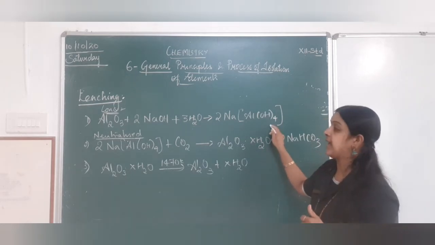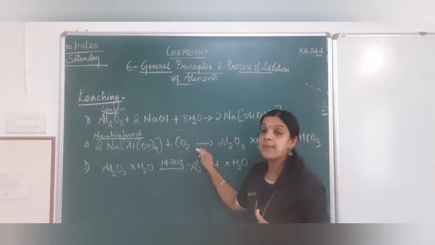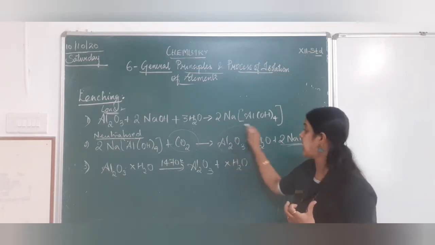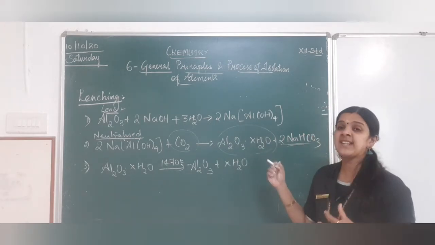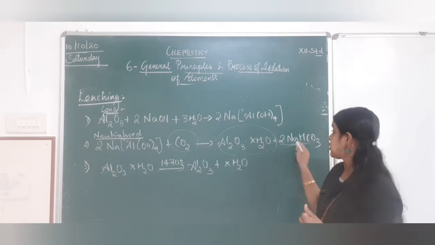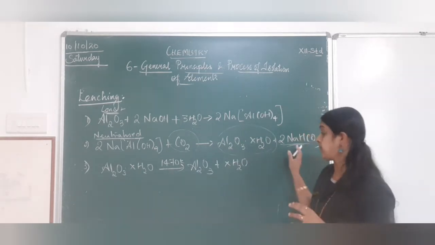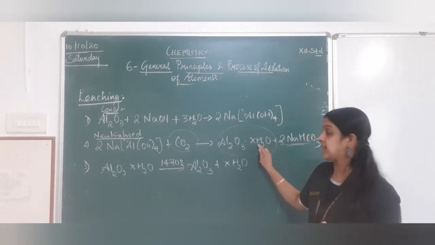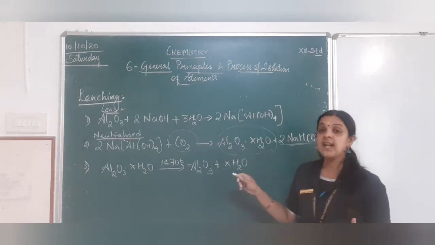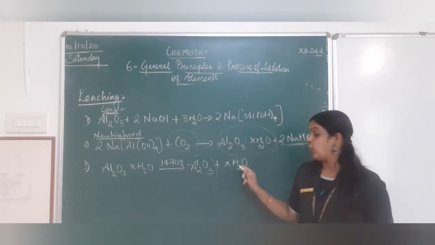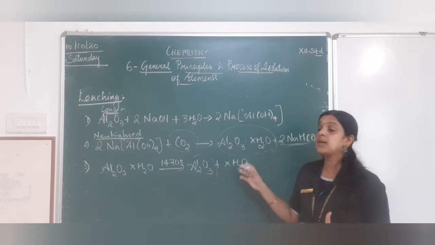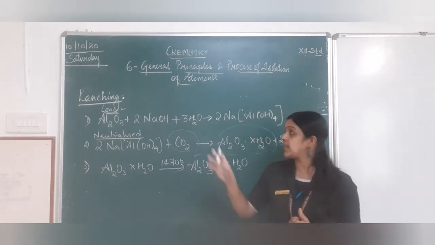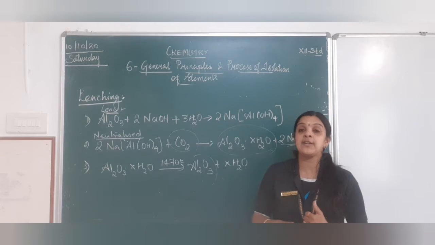Now that sodium aluminate will be neutralized by passing carbon dioxide so that the impurities will be removed separately, and you get alumina with the moisture content present. The impurities which remain in the beaker will not disturb us, but once we get this alumina with the water content, that will be heated separately and dried out to get the alumina, where the moisture will be expelled out. So this is the process where the ore must be soluble in a suitable solvent. Here the solvent that we take is concentrated hot sodium hydroxide solution.